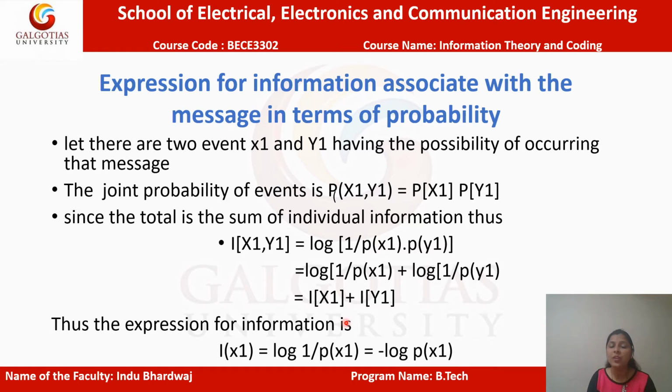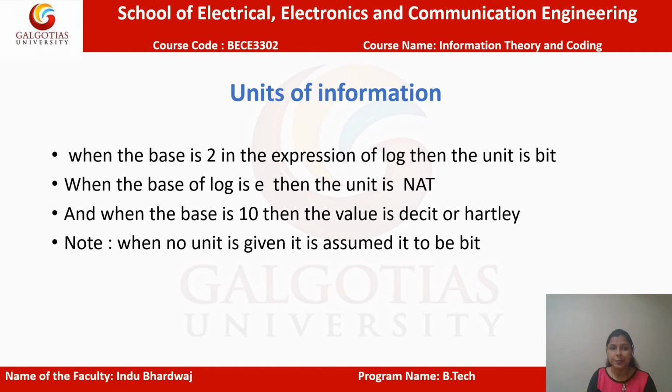So from here we have the general expression for the information, that is I(x1) is equal to log 1 upon p(x1), or you can take p(x1) to the numerator, making its power -1, and -1 will come in front of the log. This is the property of logarithms. So I(x1) is equal to minus log p(x1), where p(x1) is the probability of occurrence of an event and I(x1) is the information associated with that event.